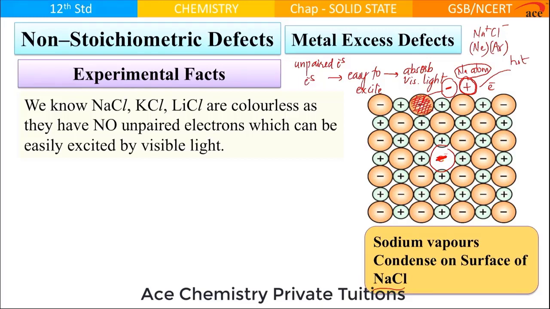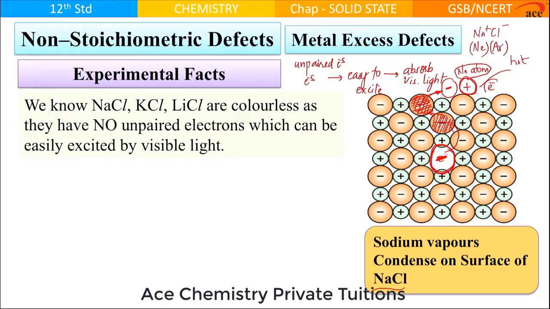The chloride ion which was present here comes here and takes the position of the previous chloride ion, and this becomes vacant.